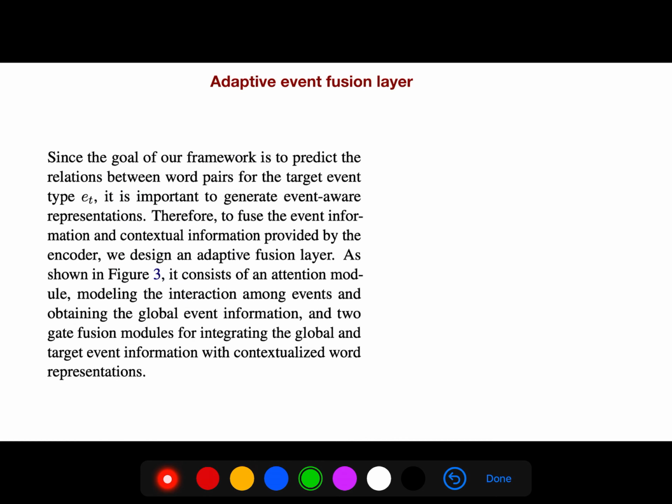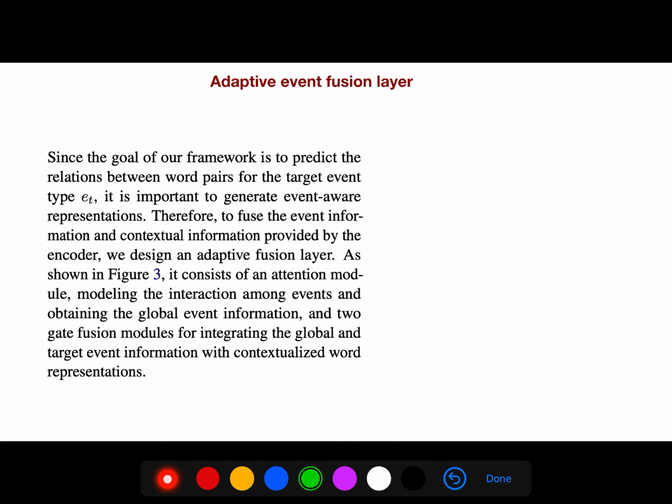Since the goal of our framework is to predict a relation between word pairs for the target event type, it is important to generate event-aware representations. Therefore, to fuse the event information and contextual information provided by the encoder, we design an adaptive fusion layer.